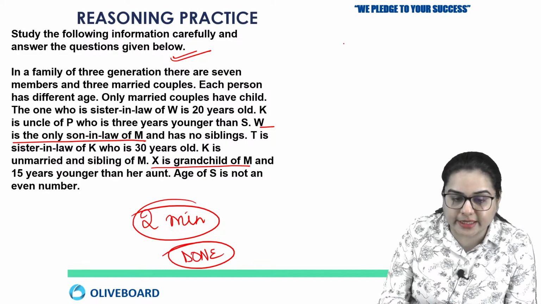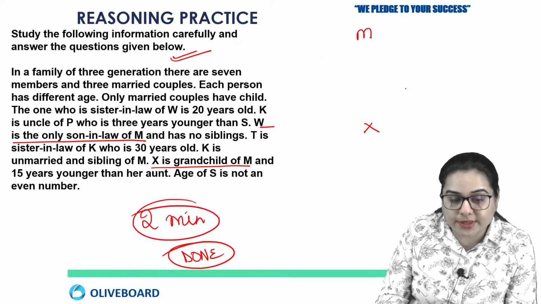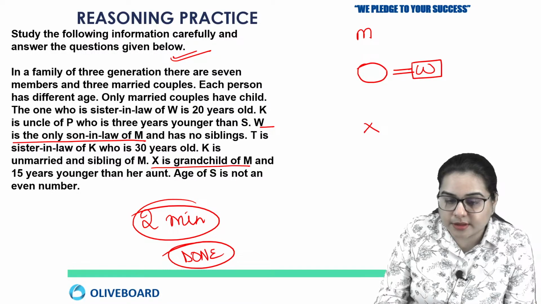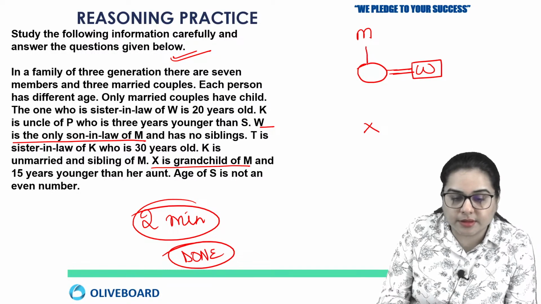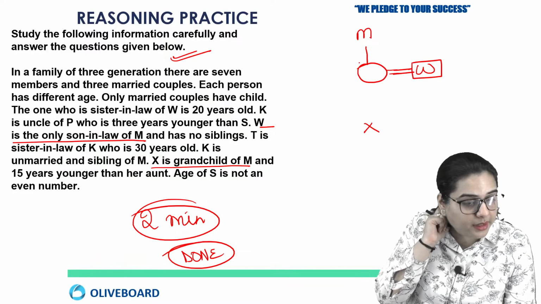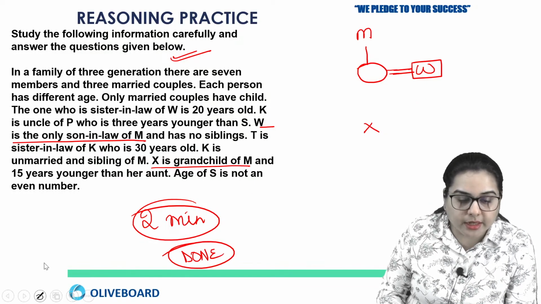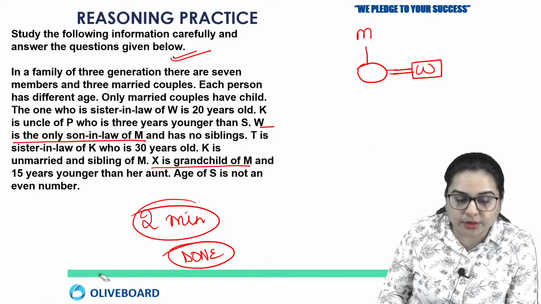So we can make this at least. Now X is grandchild of M, and W is the only son-in-law of M. So that means this is connected this way. But we are not sure which person X is the child of. We can check that later on.